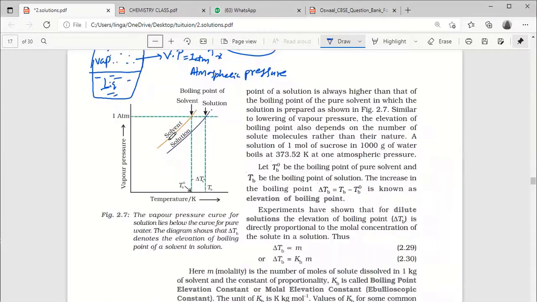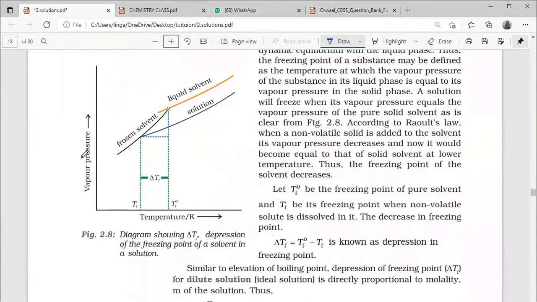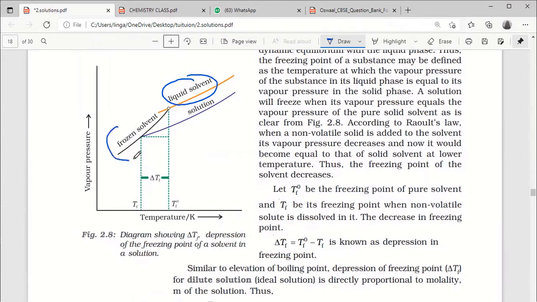applies in case of freezing point. This is the vapor pressure of the liquid solvent, and this is the vapor pressure of the solid solvent. You may get a doubt, sir, how does a solid have vapor pressure? Even a solid has some gas molecules, which means indirectly we can say sublimation. Of course, the percentage is very small.